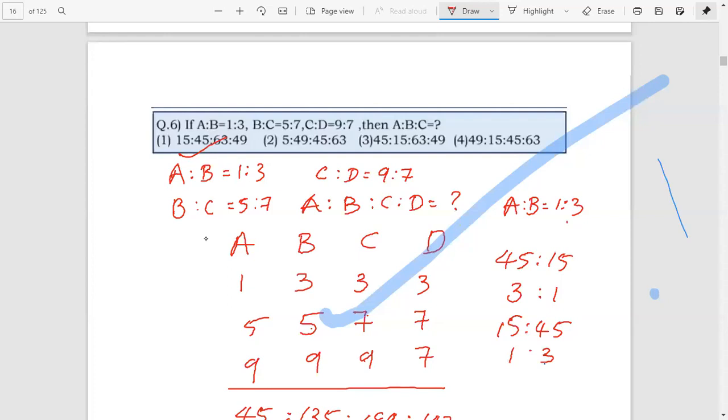We have A is to B equal to 1 is to 3. Check which options have the ratio 1 is to 3. First option, 15 is to 45, the ratio simplifies to 1 is to 3. If we do 5 is to 49, we cannot simplify to 1 is to 3. 45 is to 15, if we simplify it, we get 3 is to 1, which is not possible. Last one, 49 is to 15, that's also not possible. Therefore, the only possible answer is option 1. Okay.